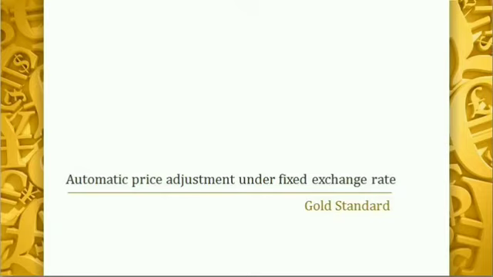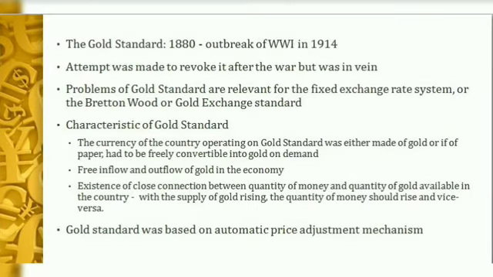First of all, we shall consider the operation of the automatic price adjustment mechanism under the fixed exchange rate, specifically under a particular fixed exchange rate regime which is called the gold standard. The gold standard operated from about 1880 to the outbreak of the First World War in 1914. An attempt was then made to re-establish the gold standard after the First World War, but the attempt failed in 1931 during the Great Depression.